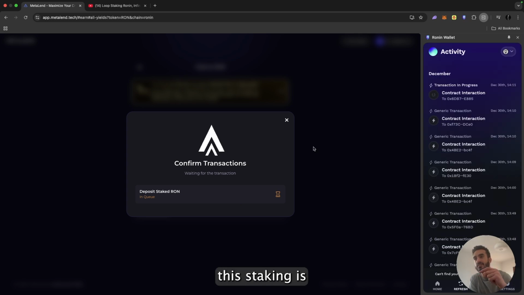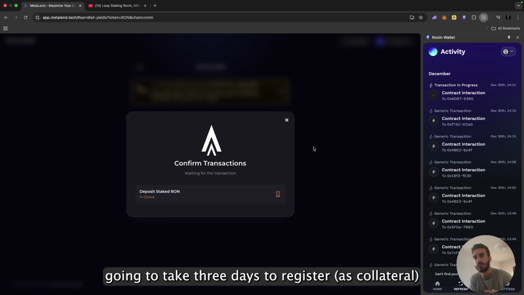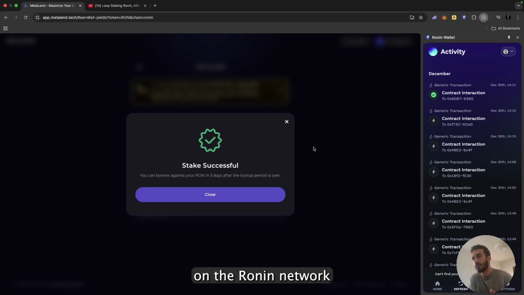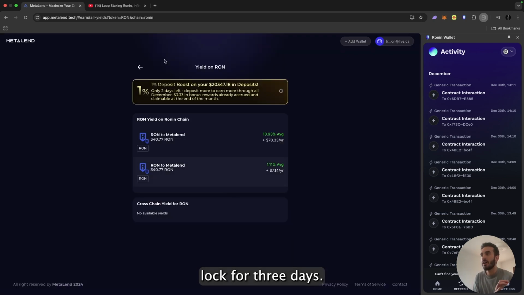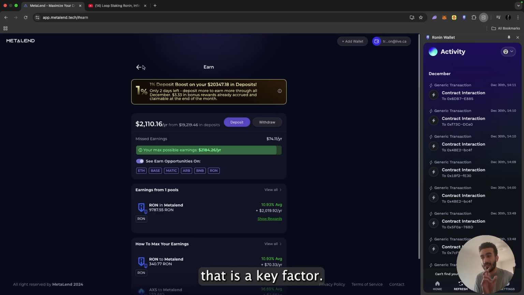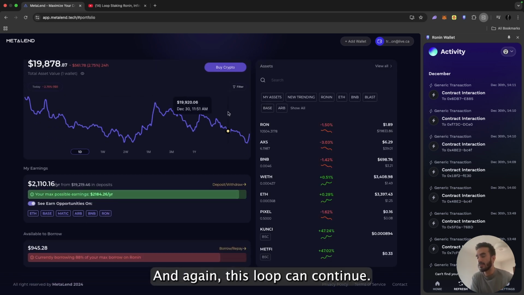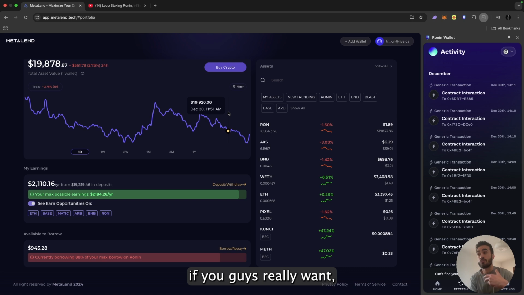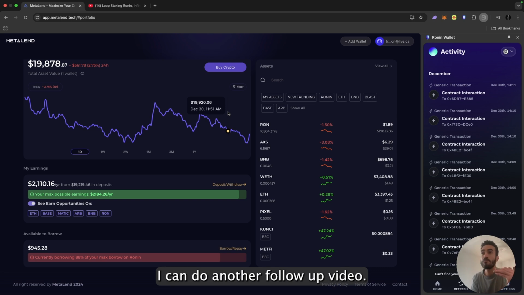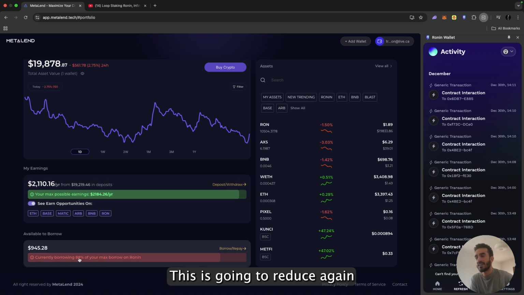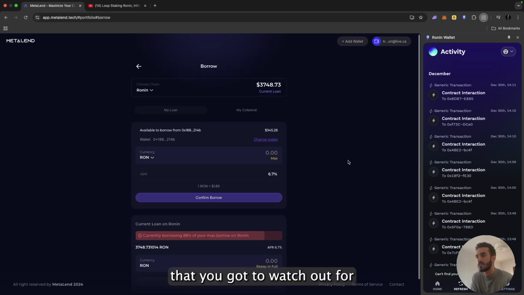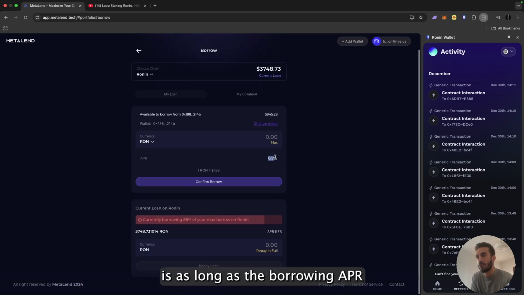So again, this staking is going to take 3 days to register because validators on the Ronin network lock for 3 days once you stake. That is a key factor. And again, this loop can continue in 3 days. If you guys really want, I can do another follow-up video borrowing 600 RON, adding it to my stake. This is going to reduce again to around 50 something percent in 3 days, and I can continue this loop every time. And again, the one thing that you got to watch out for is as long as the borrowing APR is under the staking rewards, you're good to go.